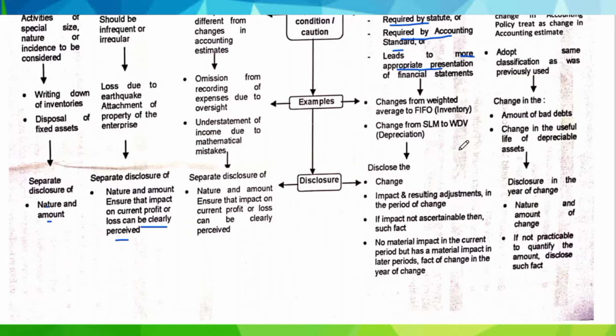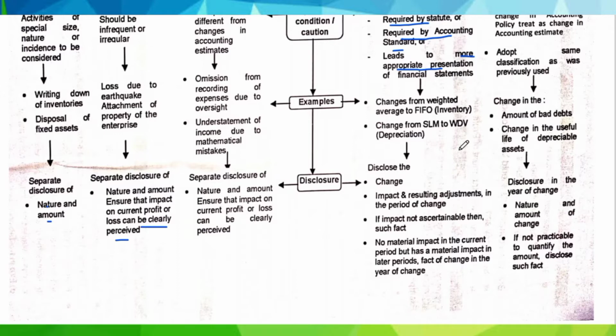An example for this can be the introduction of a formal retirement gratuity scheme to replace the ad hoc ex gratia payment. So if any transaction which was not occurring earlier is now occurring, then it cannot be termed as a change in accounting policy. Also, if a transaction is differing substantially from the earlier one, it cannot be termed as a change in accounting policy.